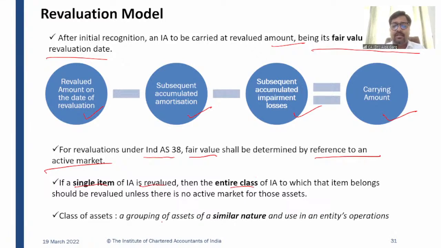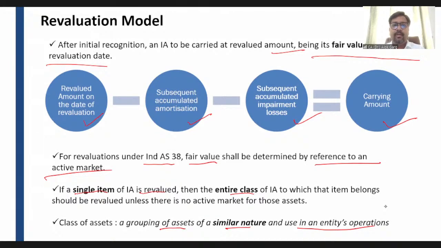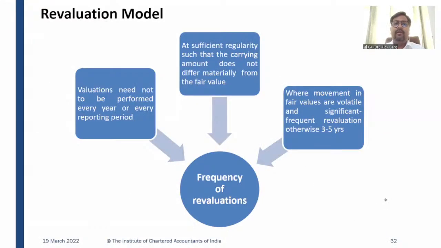What is meant by class of asset? A grouping of assets of a similar nature and use in an entity's operations. Okay, is it clear, guys? Coming to the revaluation model, valuation need not be performed every year or at every reporting date. It has to be performed at sufficient regularity such that the carrying amount does not differ materially from the fair value.